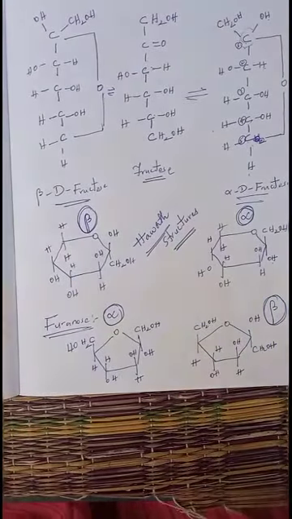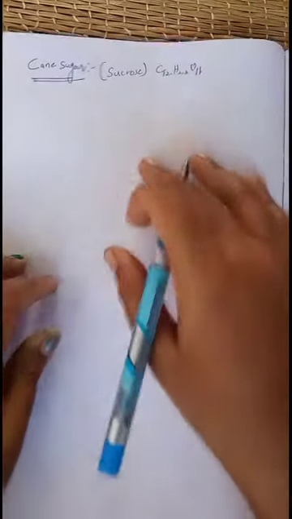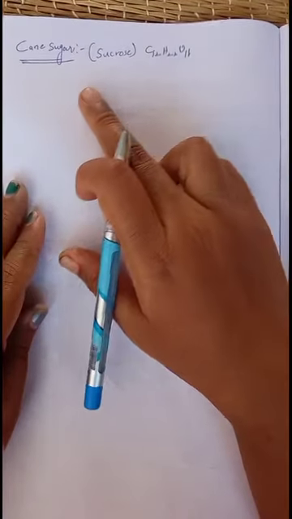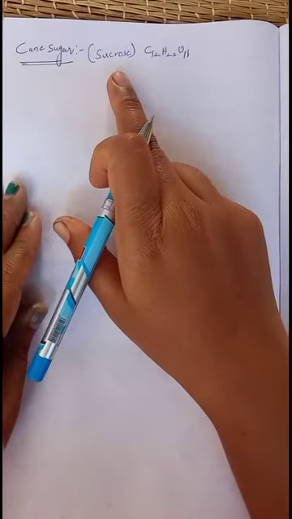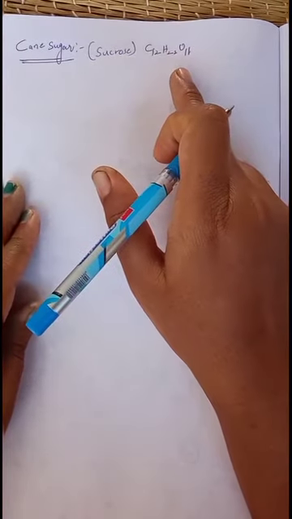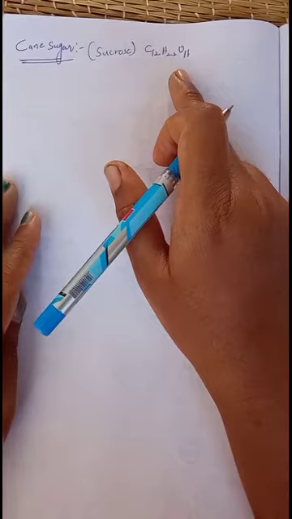Now we will discuss the next topic. The next carbohydrate is cane sugar. This cane sugar is also known as sucrose. The sucrose formula, we know, is C12H22O11.